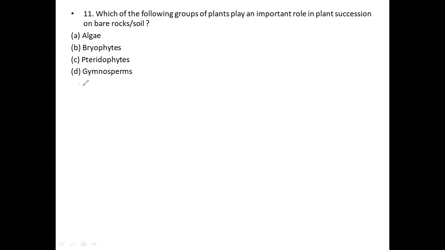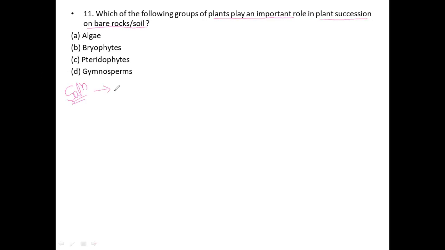So here they ask which one among the four plays an important role during the time of plant succession. So we are going to give the solution for this question.